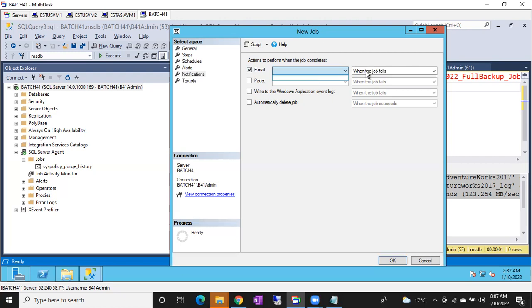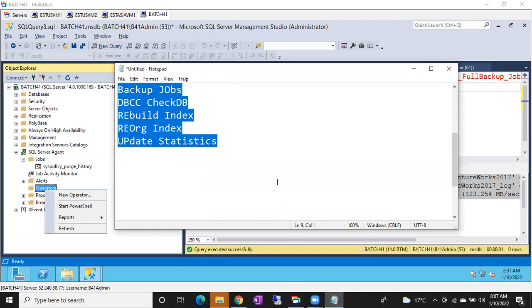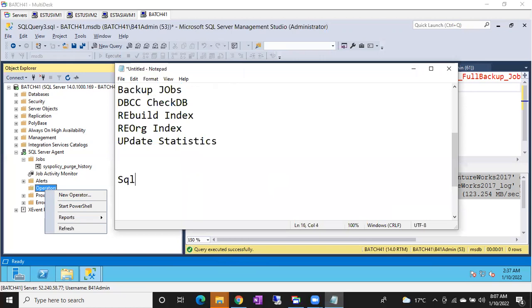Let me create an operator. An operator is nothing but one mail ID, guys. It will be attached to your group, not only a single DBA. The DBAs will be in a DL, meaning distribution list. So you will have a DL. Imagine if you're working for a company, SQL DBAs at tcs.com.